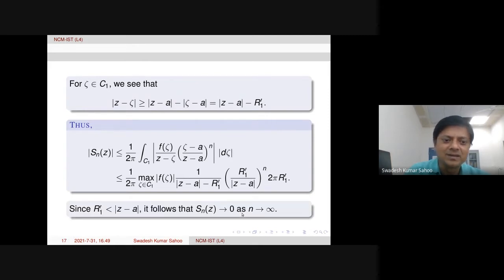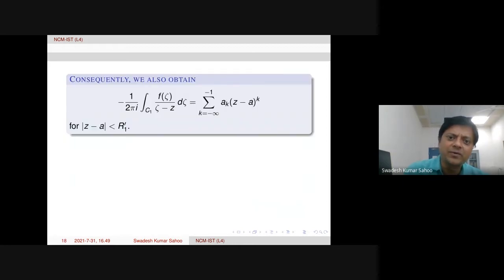Since R1 prime is less than the modulus of z minus a, it follows that S_n(z) tends to 0 as n tends to infinity. Same idea we are using. Therefore we are getting this infinite series, but with negative powers here.